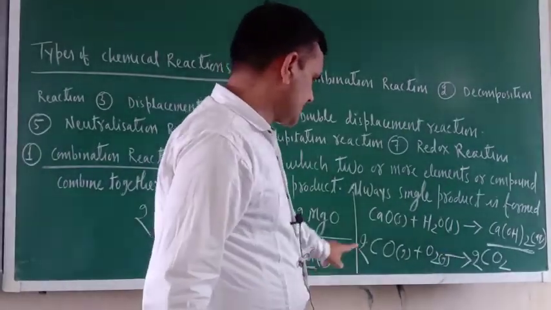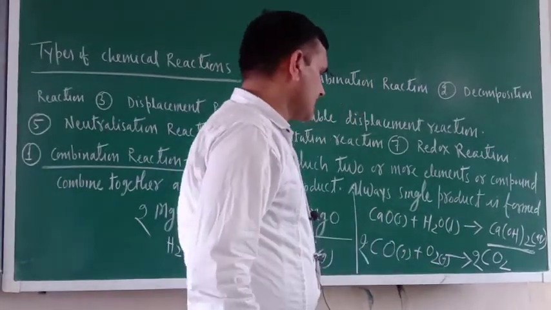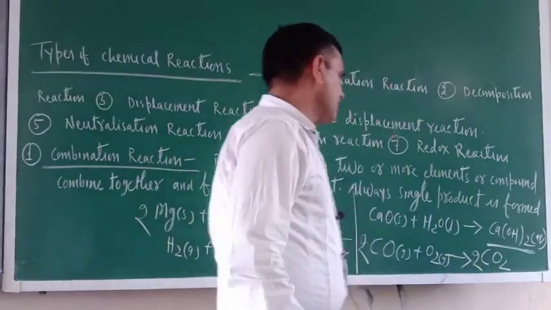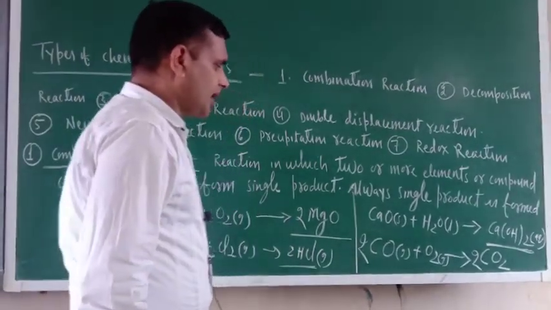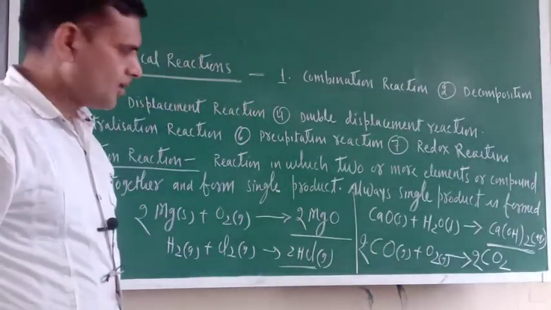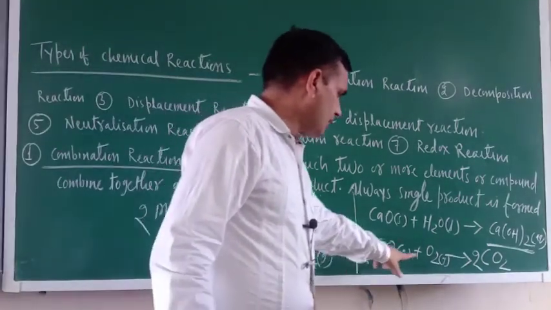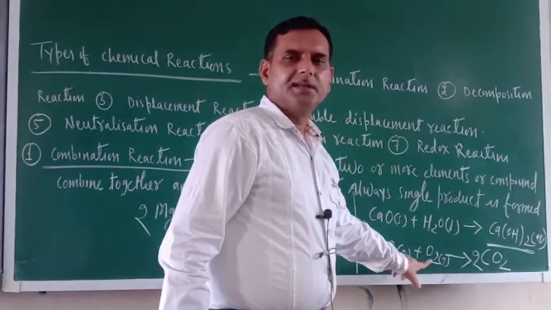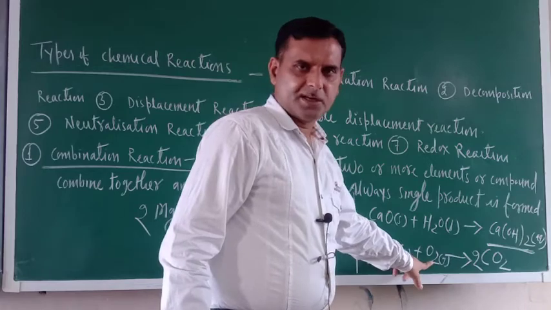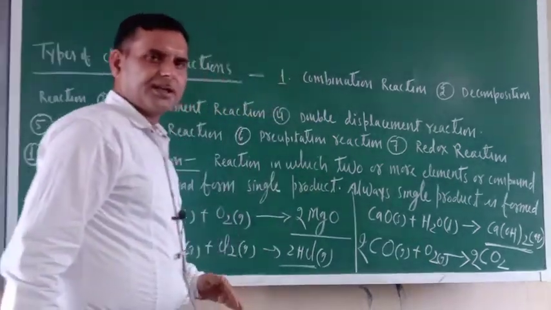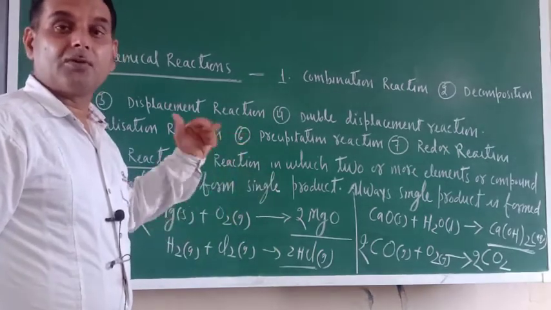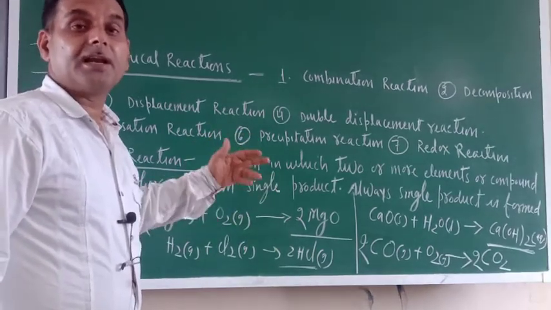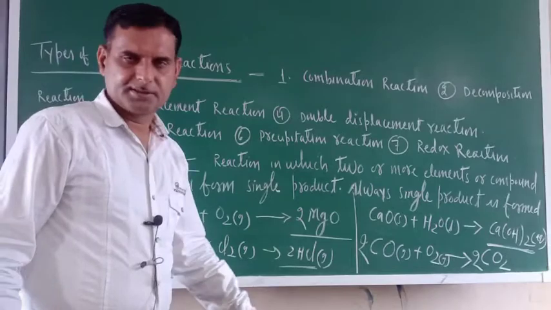Everything is balanced here. This is carbon dioxide. Okay, any problem here? Now this is a compound, but this is an element. So the combination reaction may be between element and element, between compound and compound, or between elements and compound.